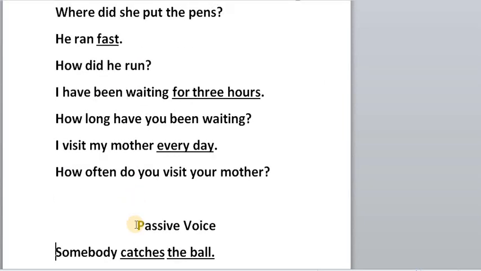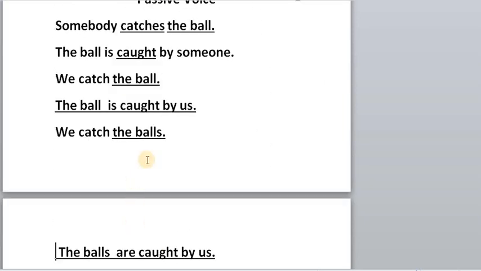So let's start with, for example, "Somebody catches the ball." Verb in the present. The ball is the object. It's going to be the subject: the ball. We transform the verb from the present "catches" into "caught", the past participle form of the verb, followed by "by someone". And I'm going to insert an auxiliary verb: "is". Why "is"? Because the subject is singular. The sentence was in the present tense, "catches", so I'm going to use "is".